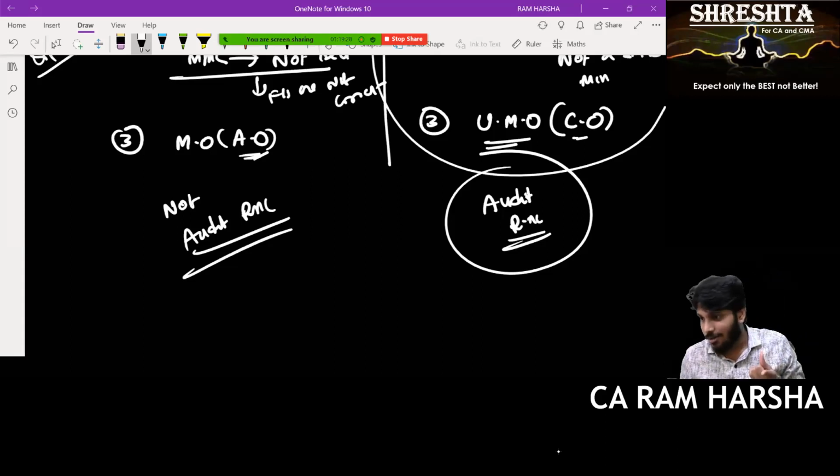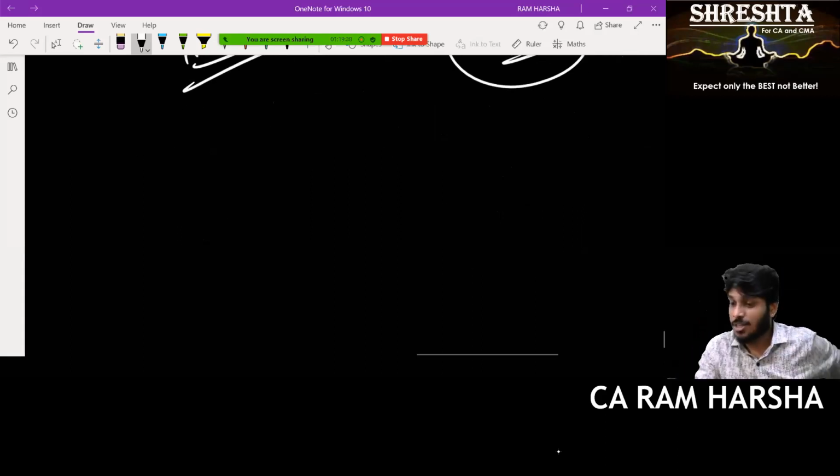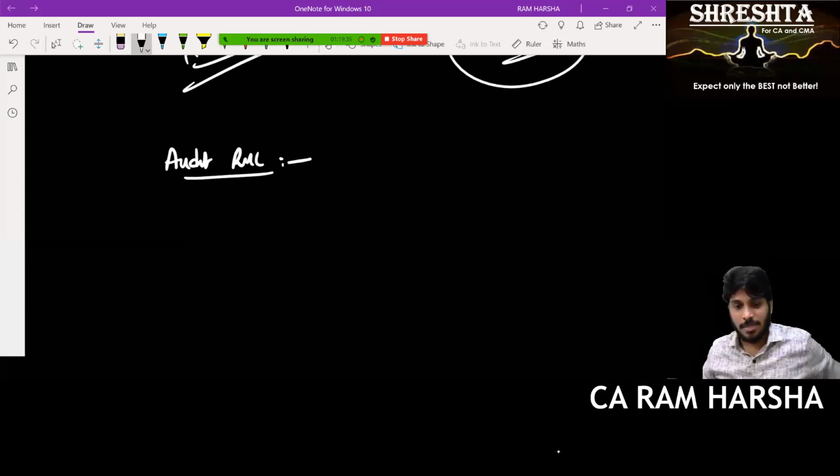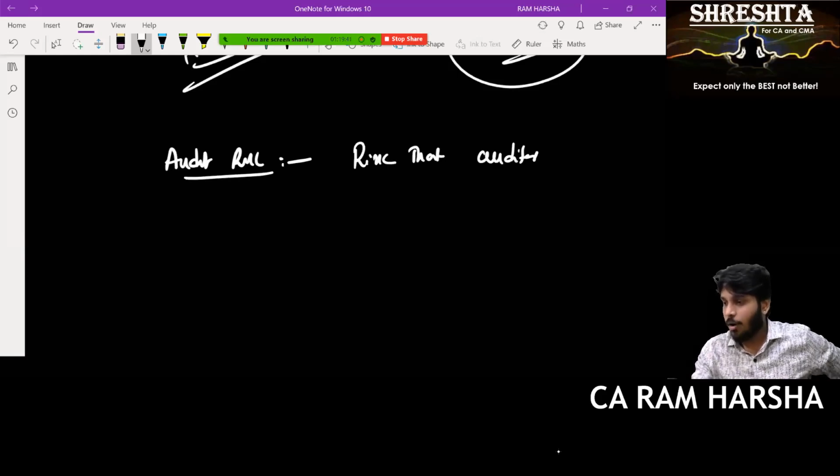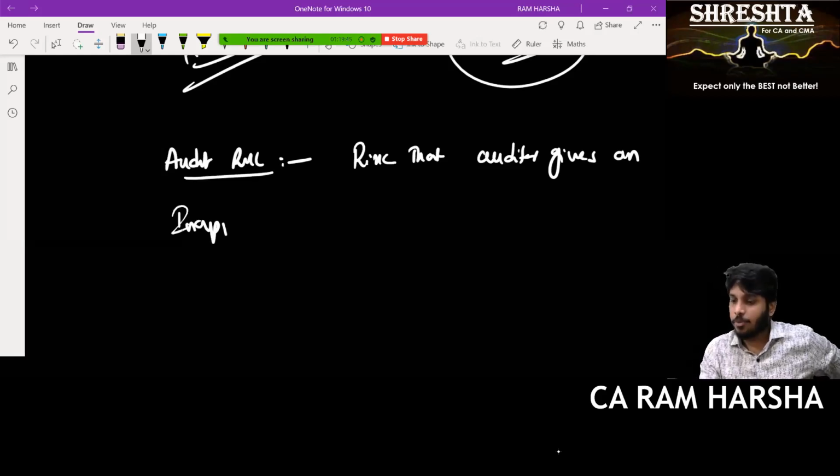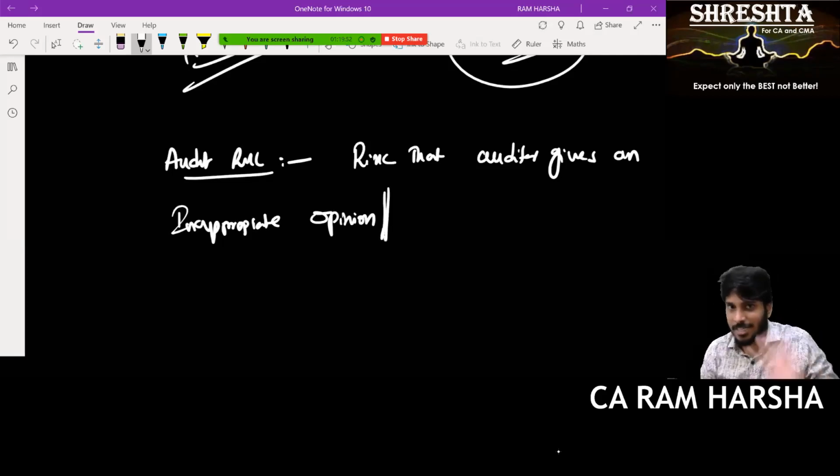Are you clear? Yes, sir. So you see the definition of audit risk now. Let us develop the audit risk definition. It is a risk that auditor gives an inappropriate opinion. Here itself definition was not stopped.